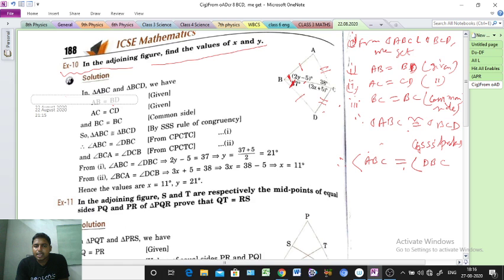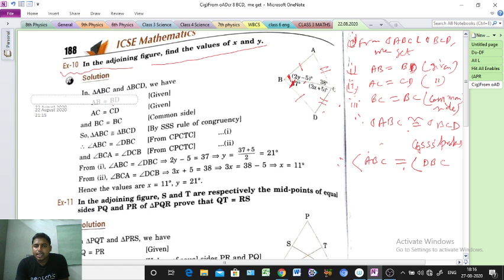And since these two triangles are congruent, from here we get 3x plus 5 degrees equal to 38 degrees. So 3x equals 38 minus 5, which is 33 degrees, because the plus 5 on the left hand side becomes minus when brought to the right.